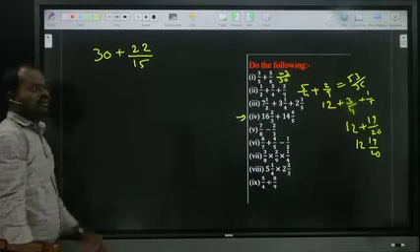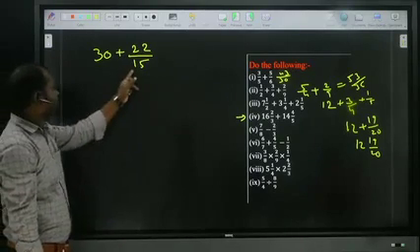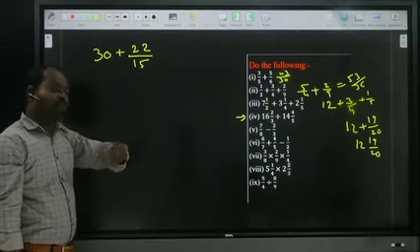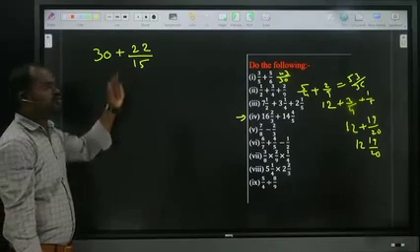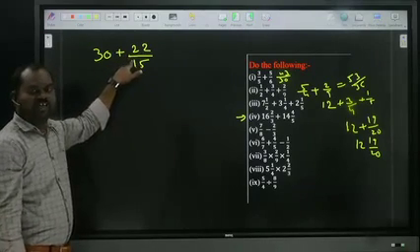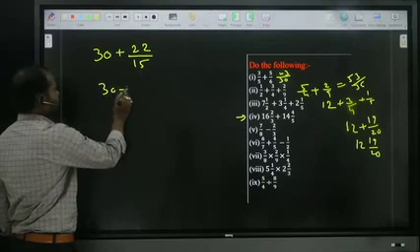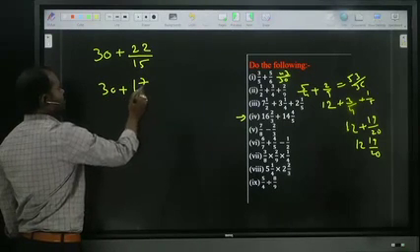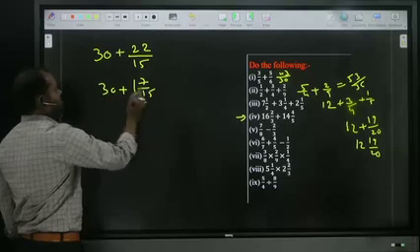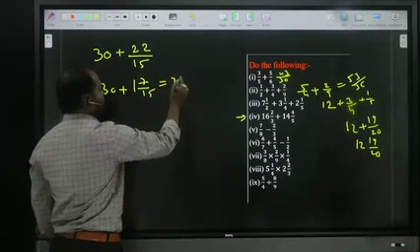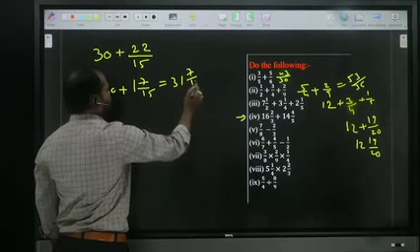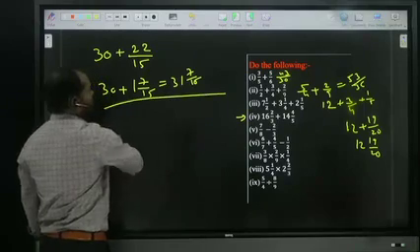What I said is that in mixed fractions, the fraction part must always be proper. If it is improper, conversion is required. It is improper, so convert: 15 ones are 15, and the balance is 7. So 30 plus 1 is 31, and 7 by 15. That means the answer is 31 7 by 15. Is it clear?